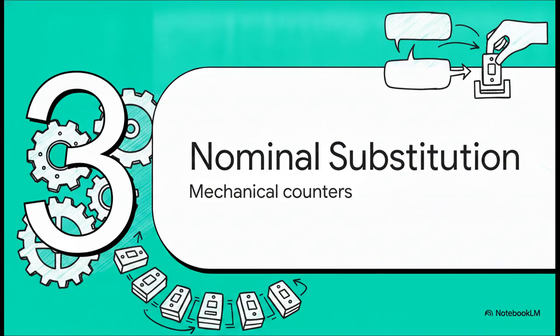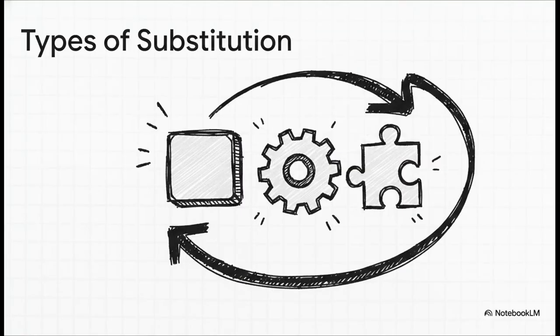Which brings us to Section 3, nominal substitution, the counter. The crucial point here is understanding exactly how these words act as mechanical counters in our linguistic code. In English, this system is beautifully categorized by its grammatical function. We basically have 3 main types of substitution. First, nominal, substituting for a noun using words like one or same. Second, verbal, substituting for a verb using do. And third, clausal, where we substitute an entire clause using so or not.